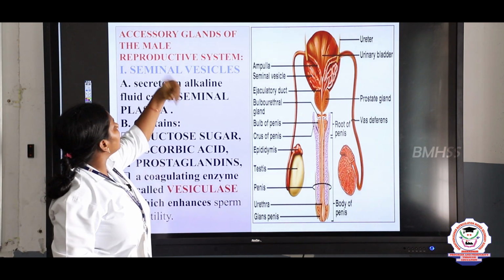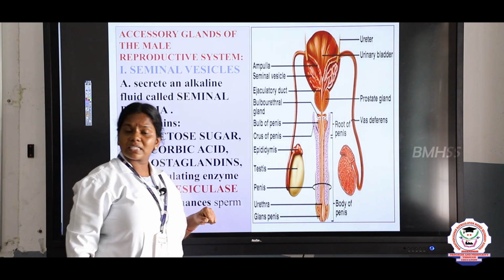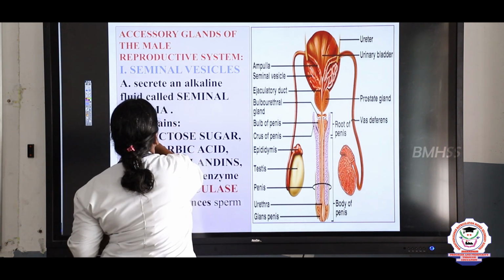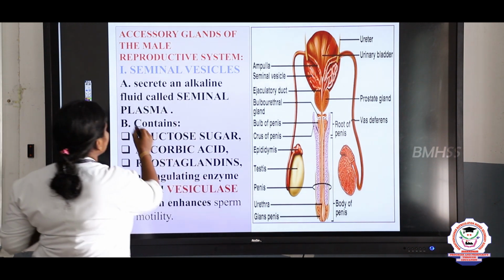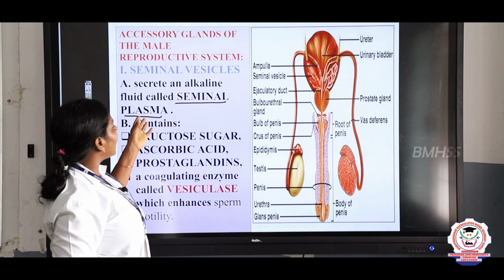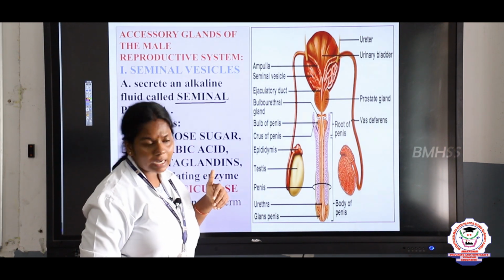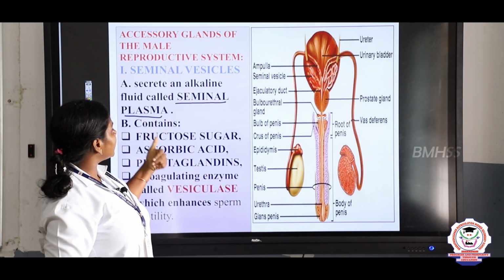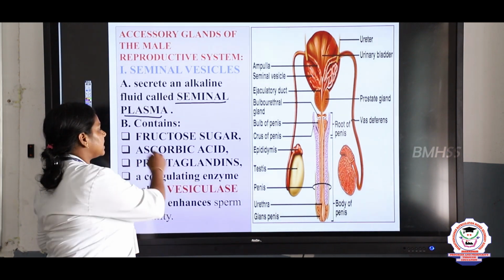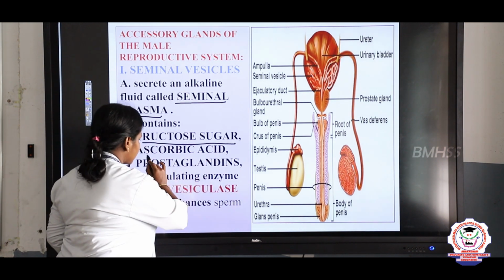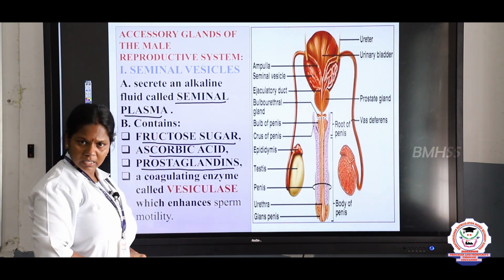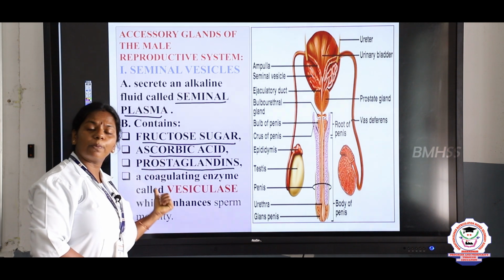First, the accessory glands, the seminal vesicles, right? They produce the enzyme called vesiculase. What is this? It secretes an enzyme called vesiculase, and they help in the formation of seminal plasma. And the constituents of the seminal plasma: it contains fructose sugar, ascorbic acid and prostaglandins, right? So this is the composition of semen.